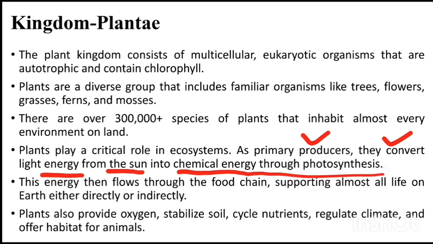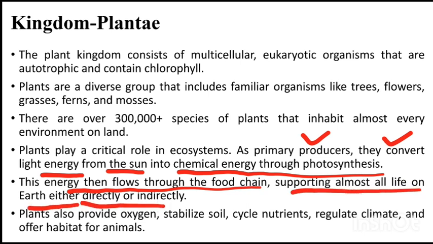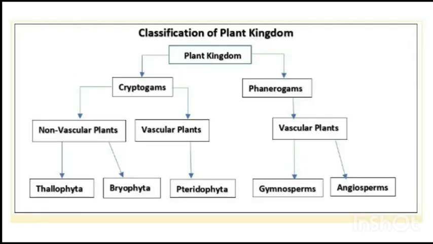It is a very important point. This energy then flows through the food chain, supporting almost all life on earth either directly or indirectly. Plants also provide oxygen, stabilize soil, cycle nutrients, regulate climate. So all these are the importance of the plant kingdom, and their cell wall is composed of cellulose. Next, classification of plant kingdom.